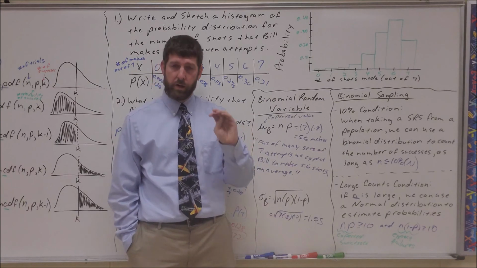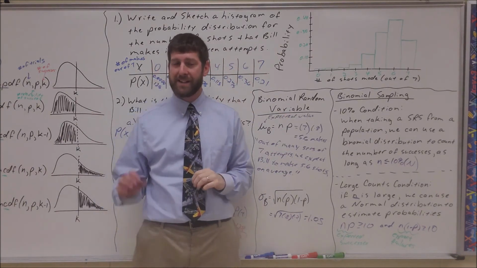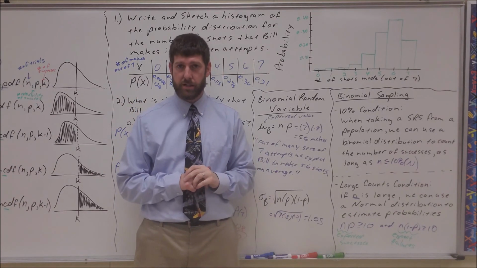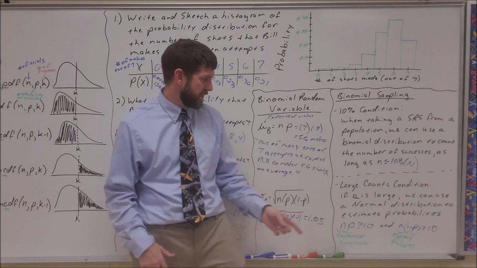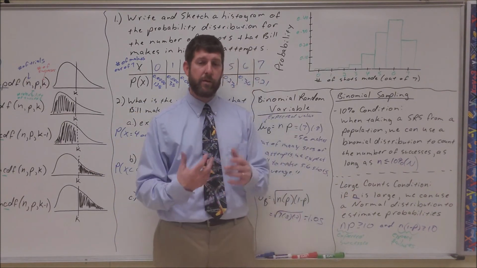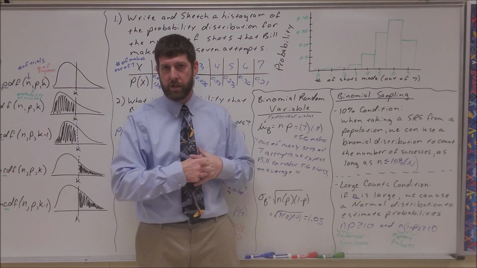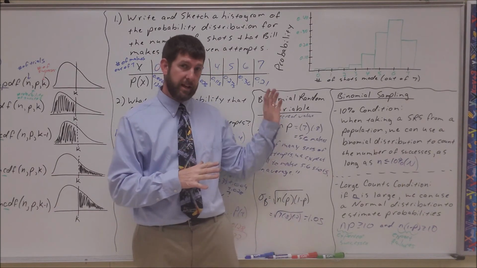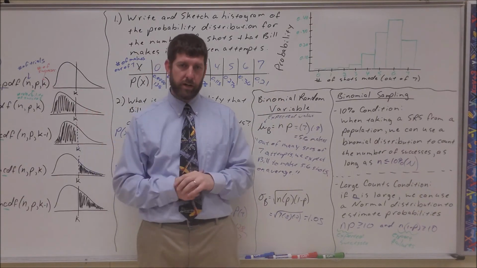So if he's making 50 attempts, we would expect 40 of them to make and 10 of them to miss. Now we've met that minimum of 10, that large counts condition, on both pieces. So that's the minimum you would need, at least 50, to be able to use a normal approximation. Anything less than that in this situation, because of the probabilities, would need to keep using your binomials.